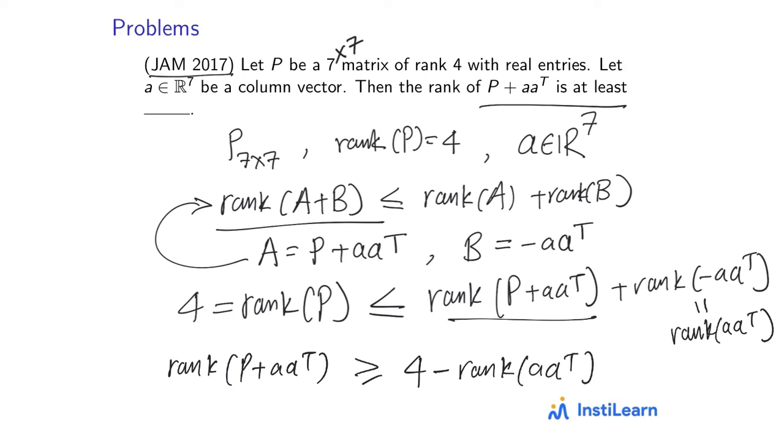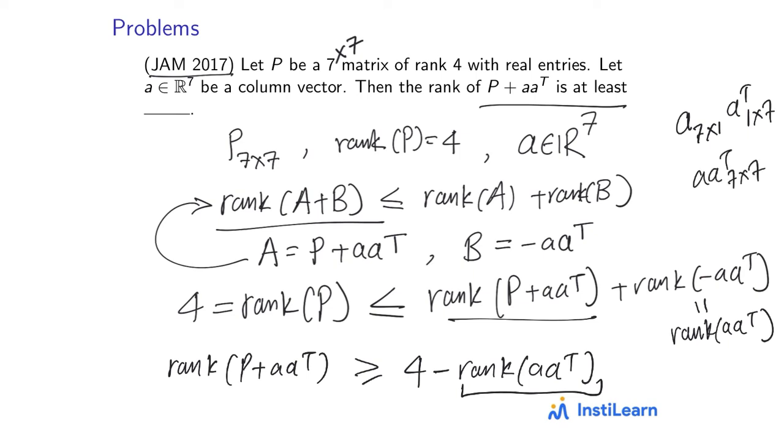So we want at least now what will be the rank of A into A transpose. So this is something which you should know, is that if A is a column vector, right? So A is a 7 cross 1 matrix, right? And then A transpose is 1 cross 7. So A into A transpose is a 7 cross 7 matrix.